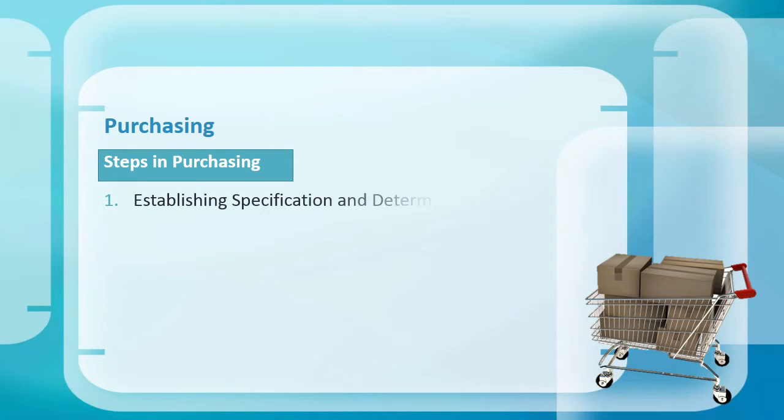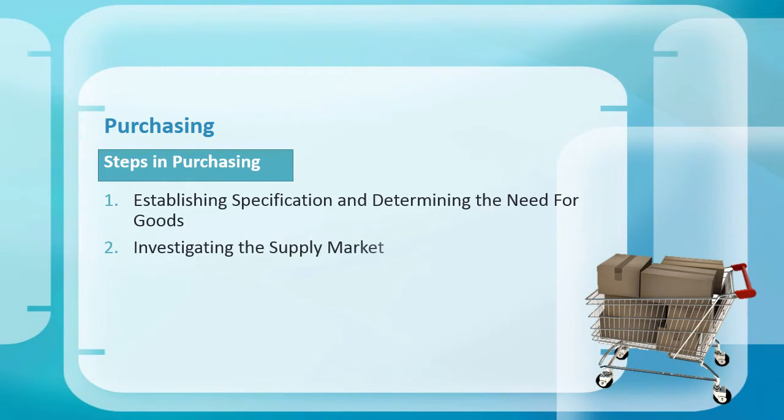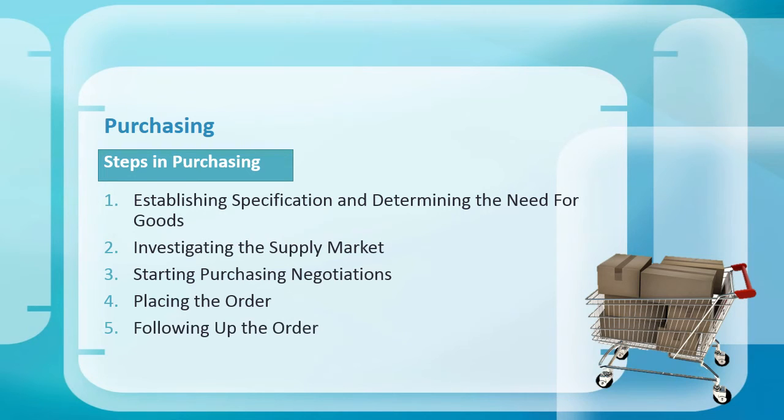First, establishing specification and determining the need for goods. Next, investigating the supply market. Then, starting purchasing negotiations. Placing the order, then following up the order, and lastly, receiving the goods.